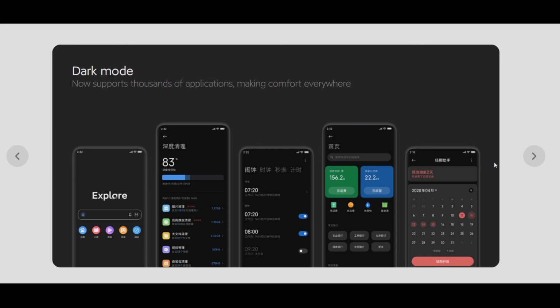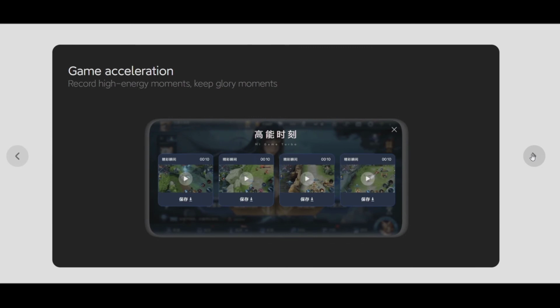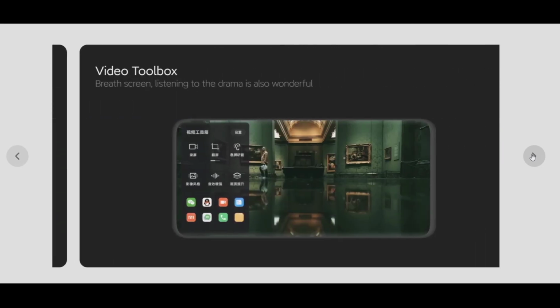Talking about the main thing, it is the dark mode. The dark mode 2.0 rumors were spread, but in here you get a simple dark mode. But if you compare it with MIUI 11, you can get the ultimate dark mode in MIUI 12.